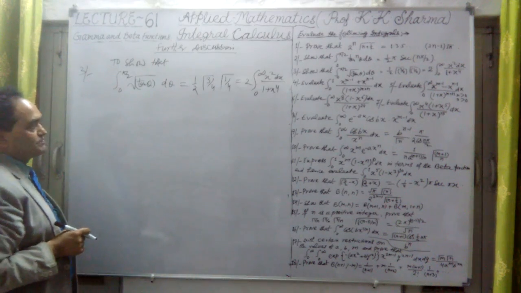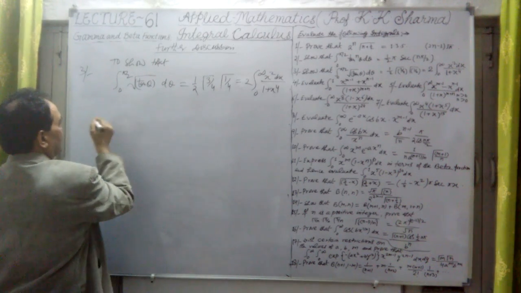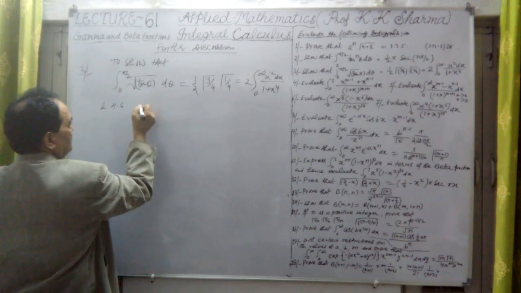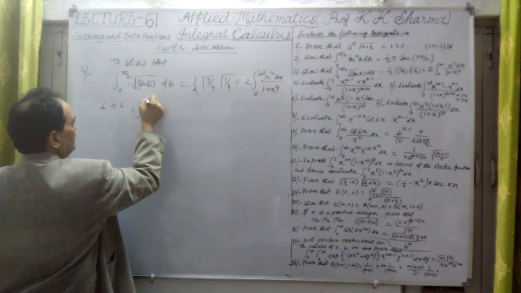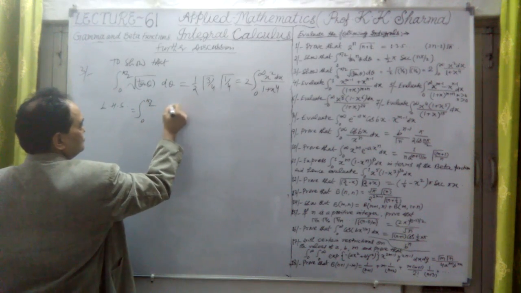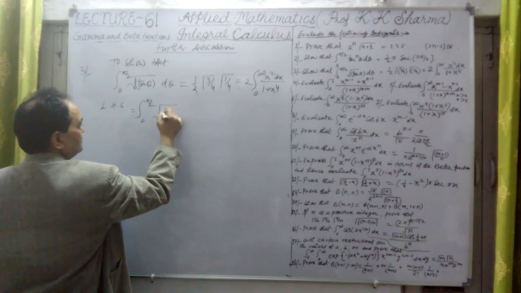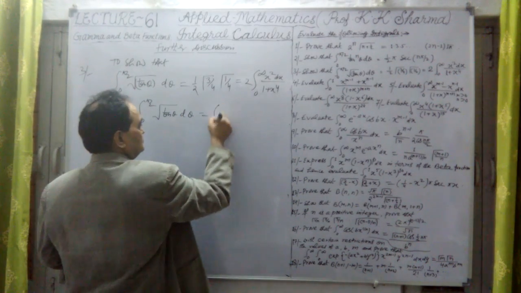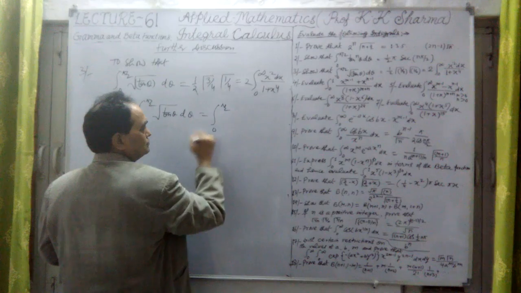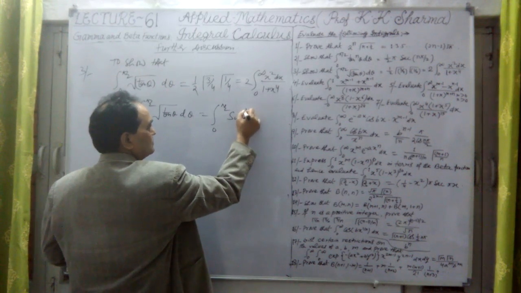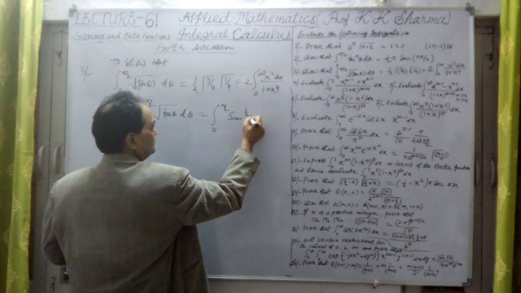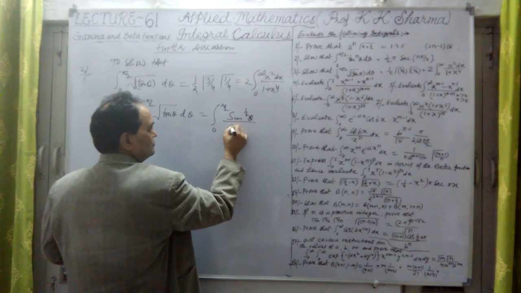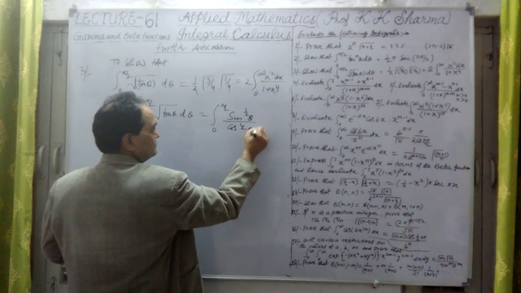So let me take the left hand side. Here we have the integral from 0 to pi by 2 of the square root of tan theta d theta. We can write it as the integral from 0 to pi by 2 of sine raised to power half theta divided by cos half theta d theta.